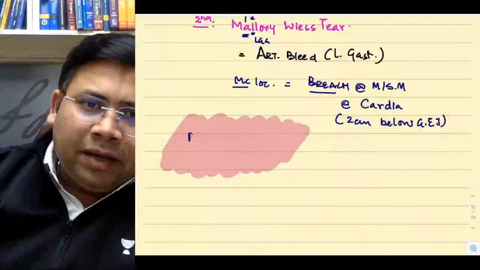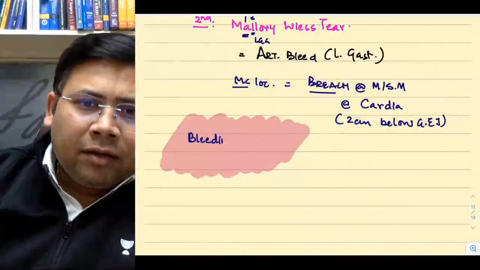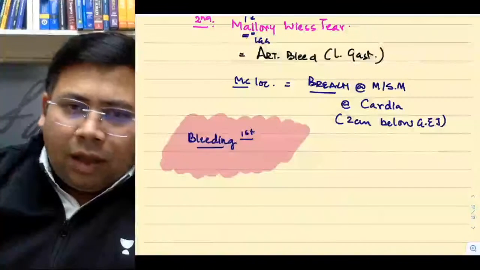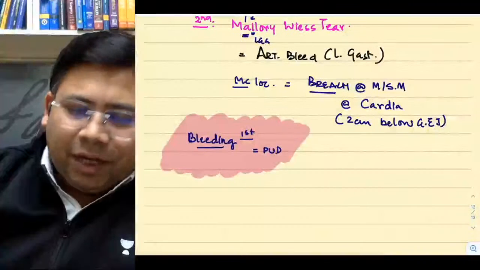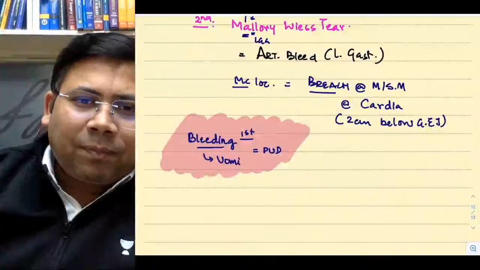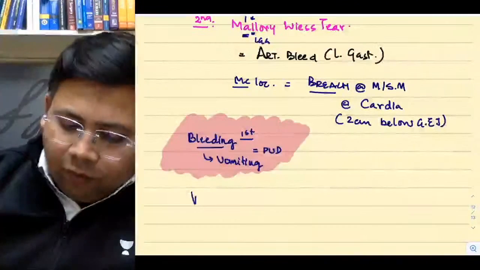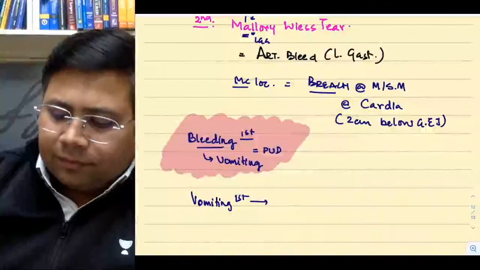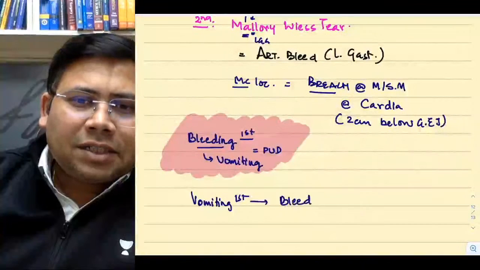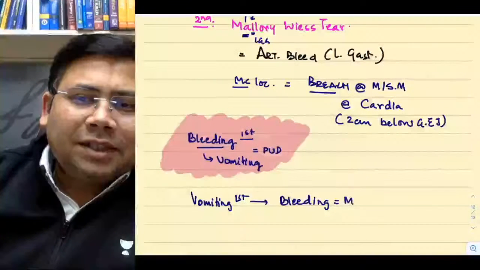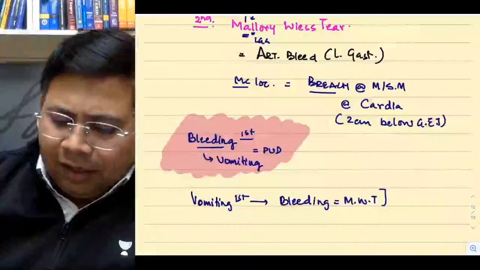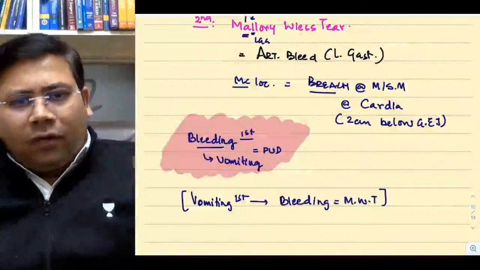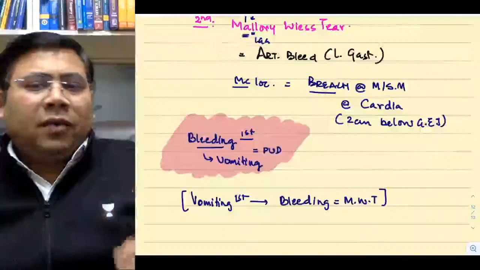Remember, bleeding first, then vomiting, that's peptic ulcer disease. Yes or no? Vomiting first, and then it is bleeding, it's a Mallory Weiss tear. Is that clear? So if you have Mallory Weiss tears as a diagnosis, you'll always have vomiting first and then only bleeding. Is that clear?